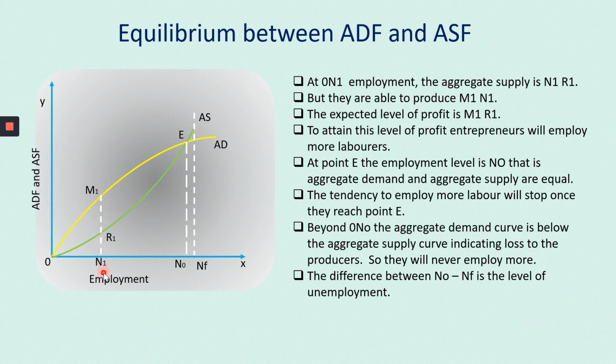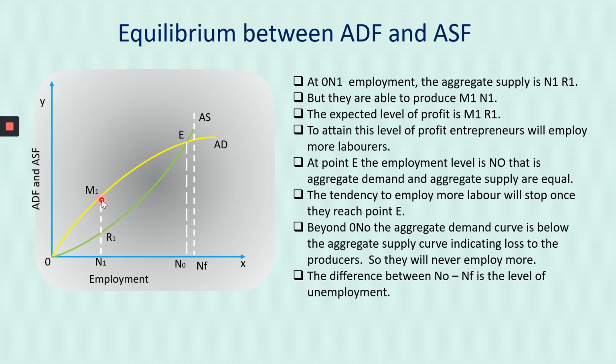So what is the profit? The profit that the entrepreneur makes is M1R1. The profit made by the entrepreneur is M1R1. So this is called the expected level of profit. M1R1 is the expected level of profit.